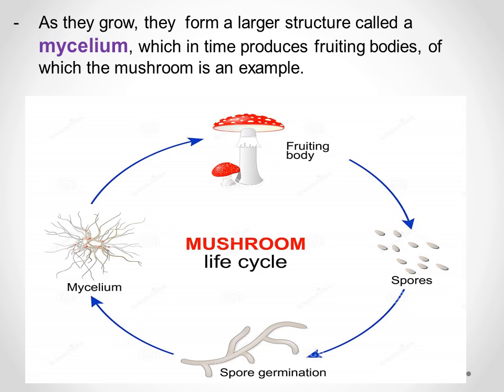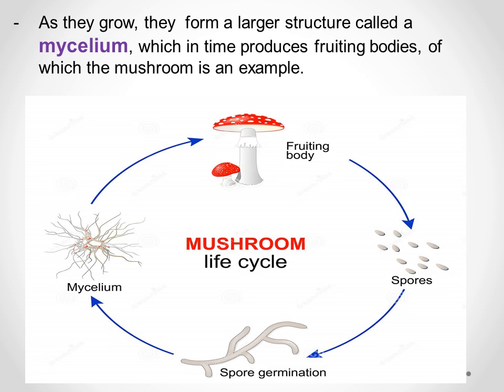So in grade 7, I have the life cycle. The spores, we said that the spores have a protective coat. When these spores land in suitable or favorable conditions to grow, the coat breaks open and a hypha grows out.